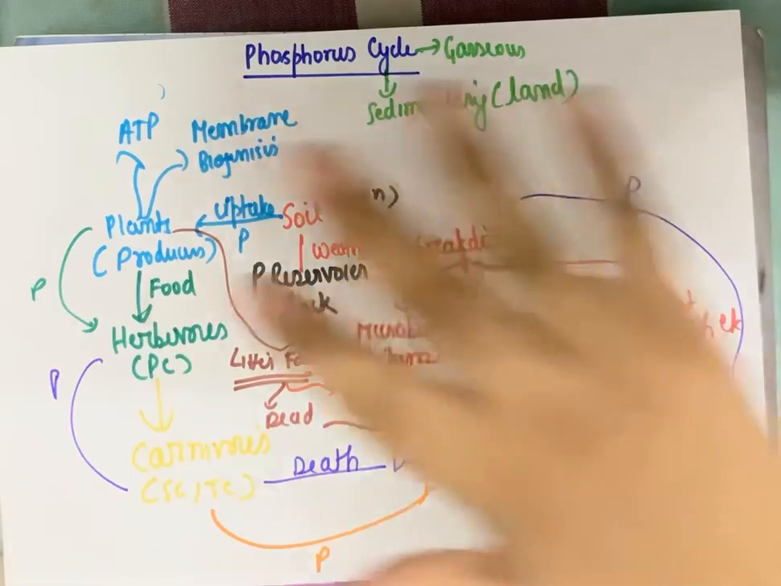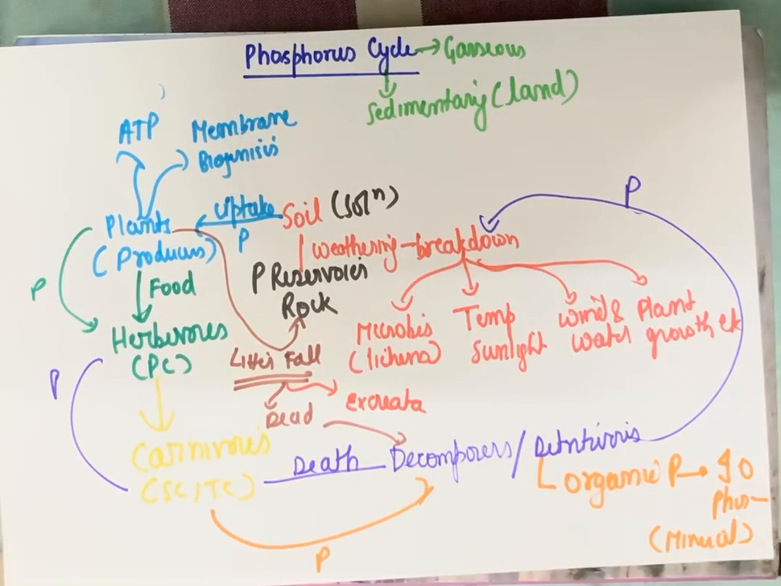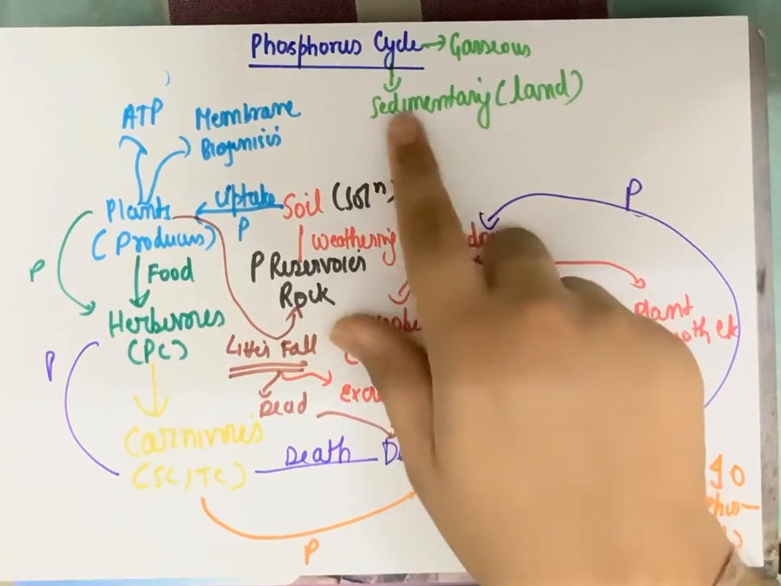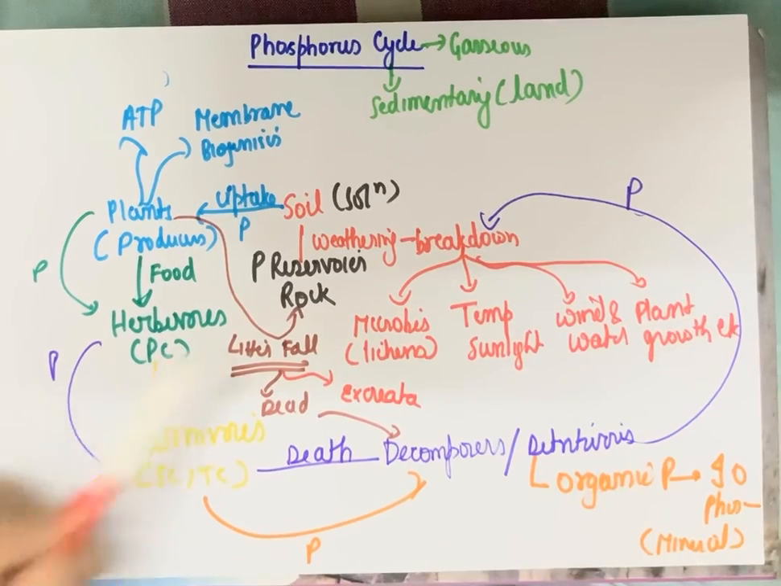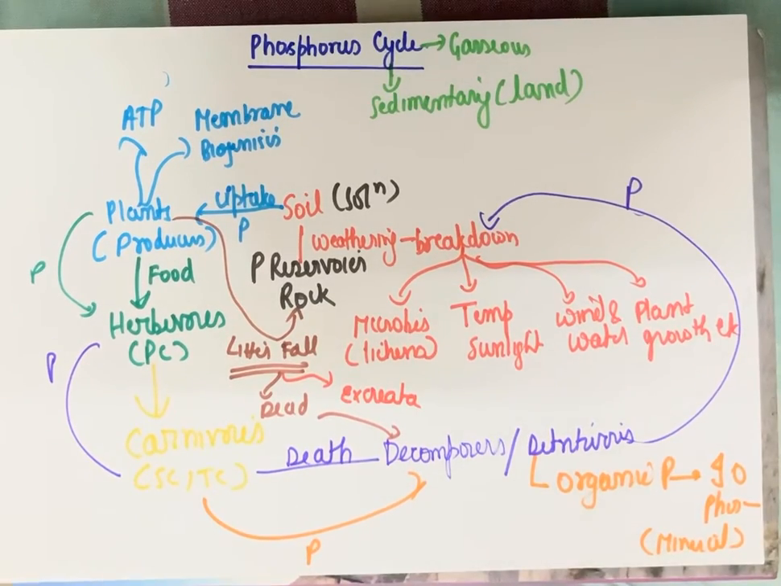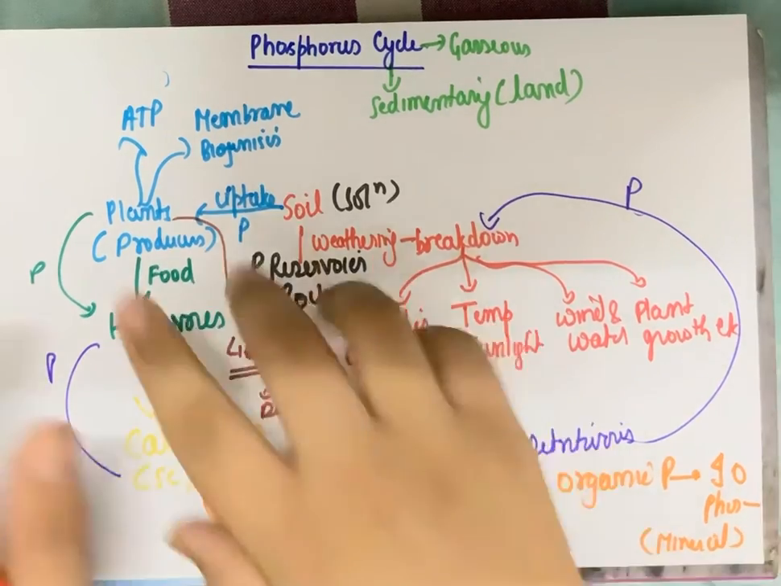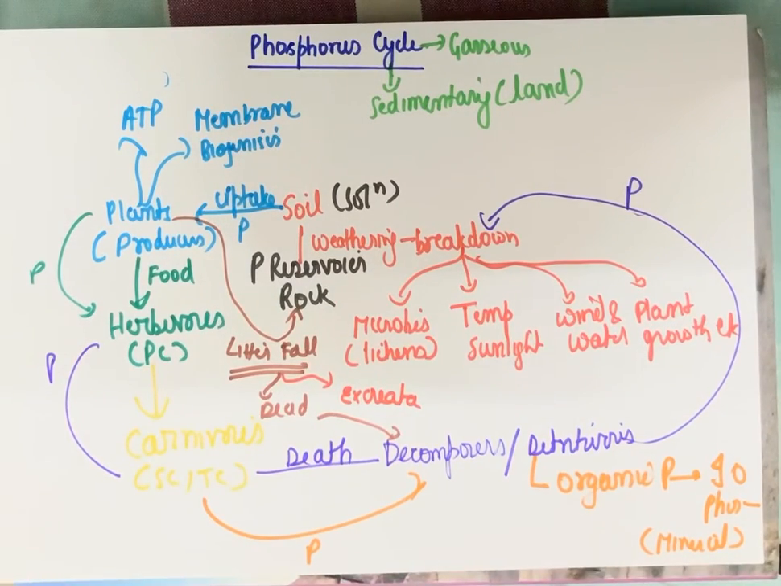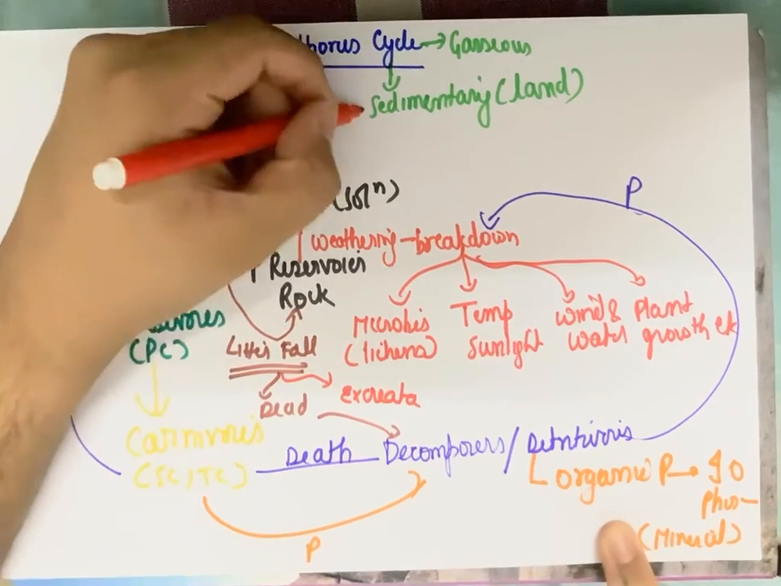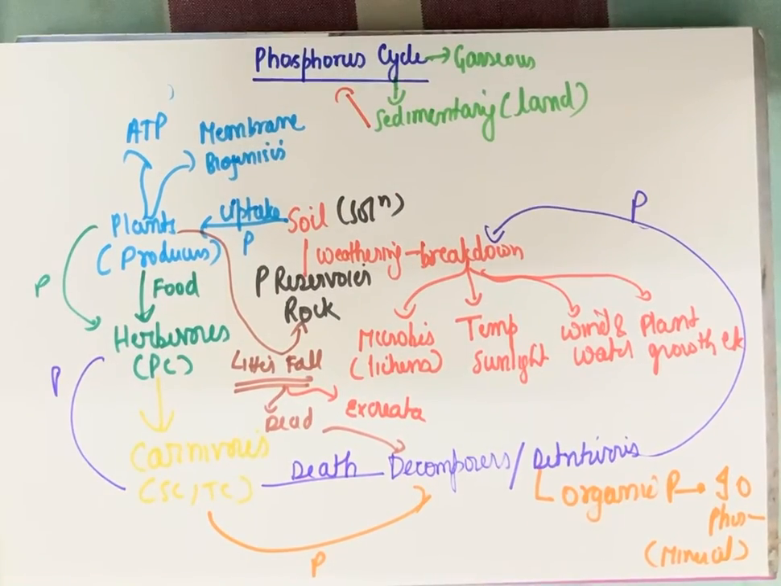So this was your phosphorus cycle, and again concluding with a very important point, this cycle is called a sedimentary cycle. Sedimentary means that this cycle is entirely present in the land and soil. It is not involving the atmosphere at any cost. There is no exchange of gaseous phosphorus, and no step of the cycle involves the atmosphere. It is completely happening on the land. So hence we conclude that the phosphorus cycle is a sedimentary cycle.